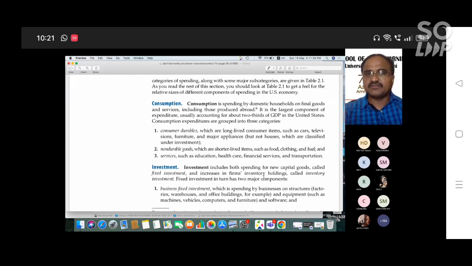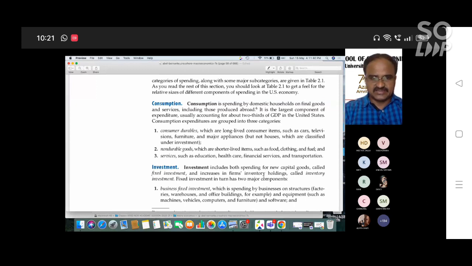Consumption is spending by domestic households on final goods and services, including those produced abroad. This is the economic term. Simply said, consumption means spending on goods and services by the consumer, by the household. We are the household, right? We spend to get goods and services. That is consumption. So this is one component of the GDP.